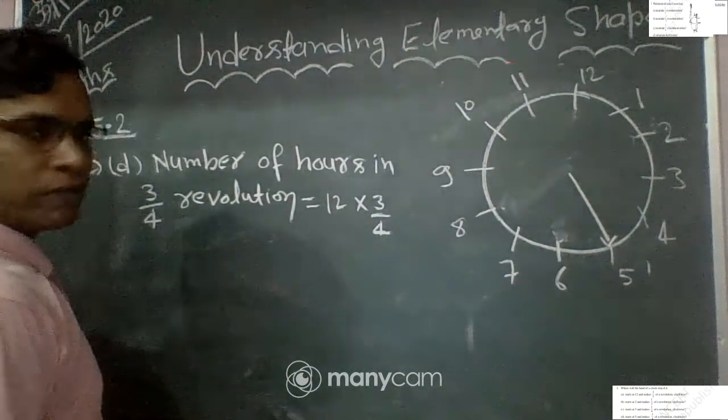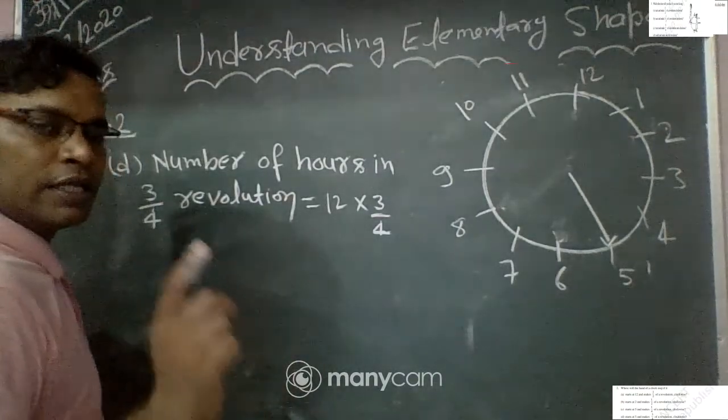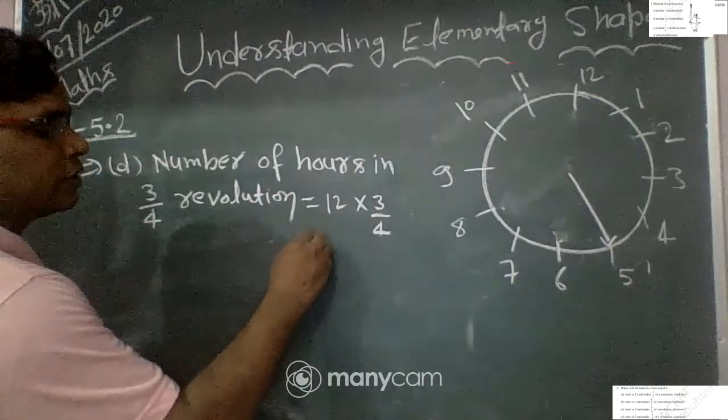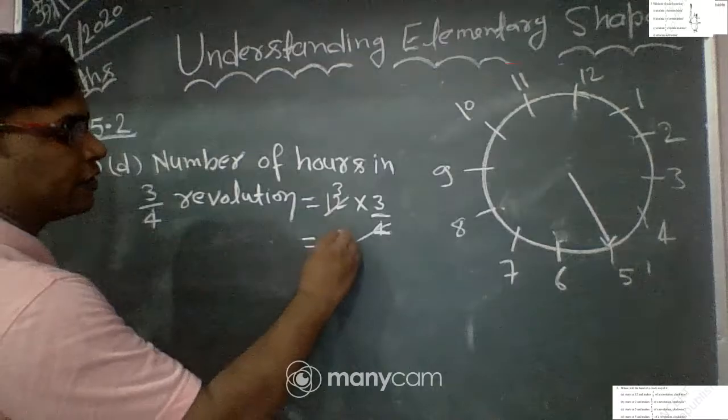You know in one complete revolution there are 12 hours. So 4 3s are 12, and 3 is 9. This is equal to 9.